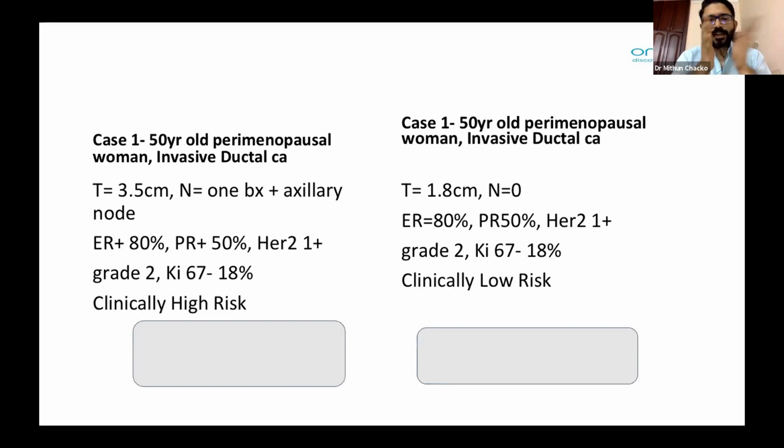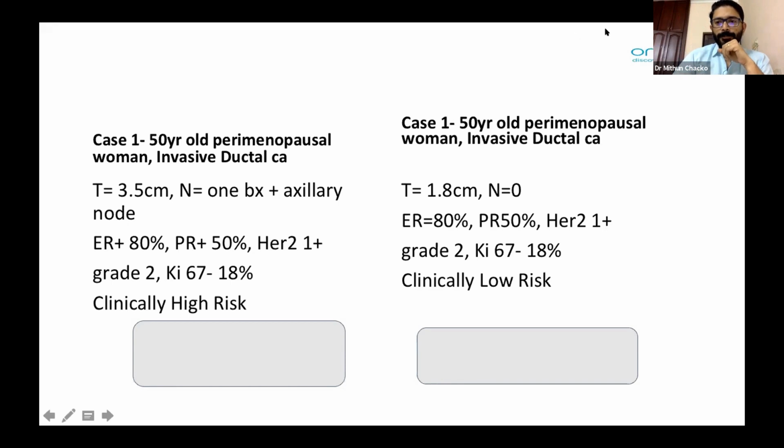So in our day-to-day practice, it's a clinically high risk. We'll have certain doubt whether we should give any adjuvant chemotherapy or go ahead with surgery, since it's axillary lymph node positive, followed with chemotherapy and hormonal therapy. Should we add it? These will be the questions that come to our mind.